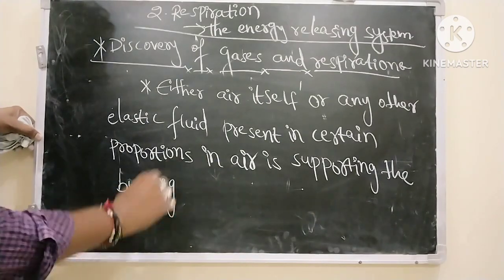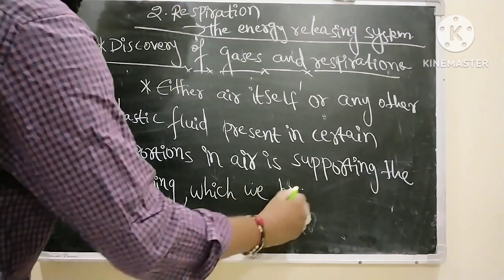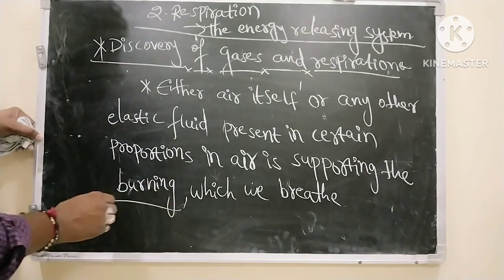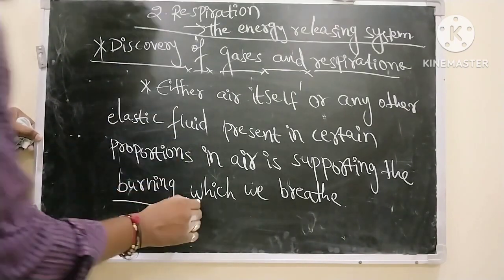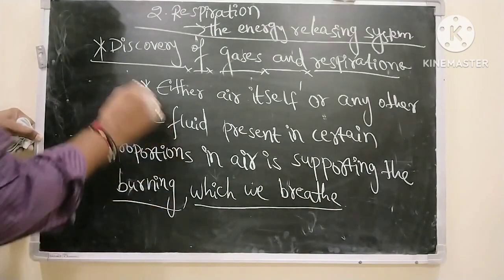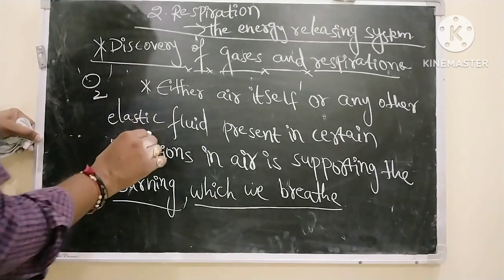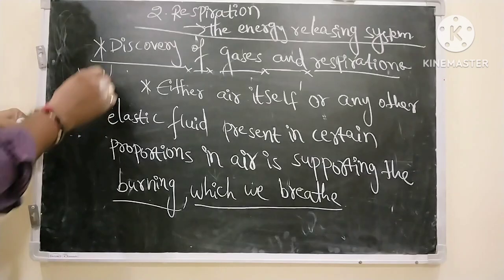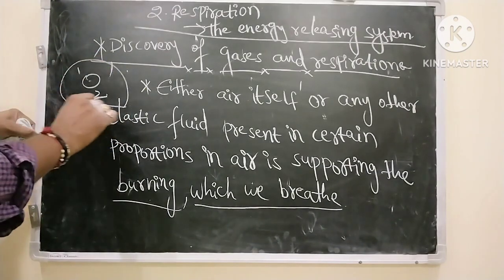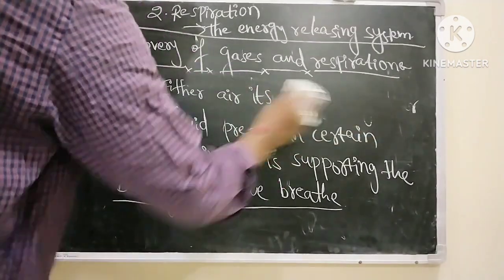And this is what we also breathe. According to the statement, the gas which supports burning is also the gas we breathe. So what is that gas according to Lavoisier? It is oxygen. Powdered charcoal burns because of the support of oxygen. Phosphorus also burns because of oxygen. Any substance burns because of the presence of oxygen, because oxygen supports burning.